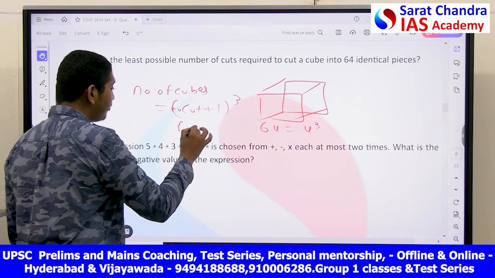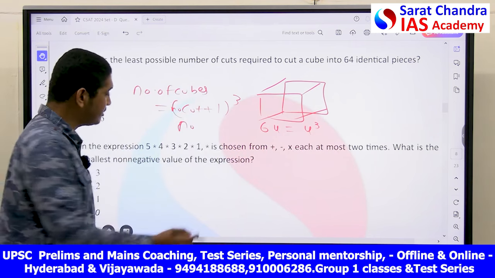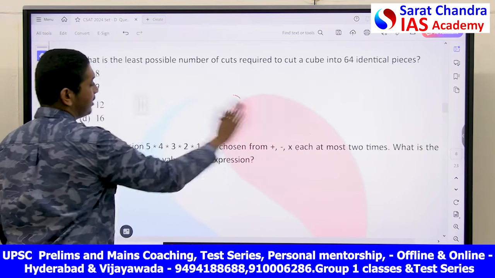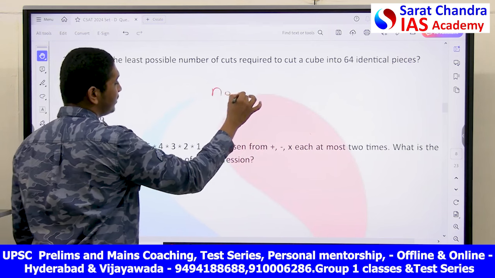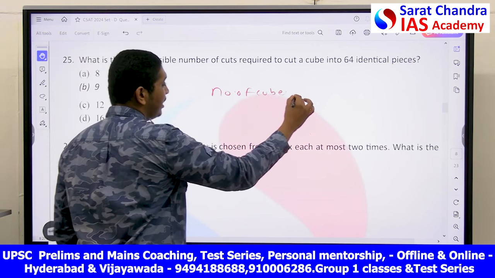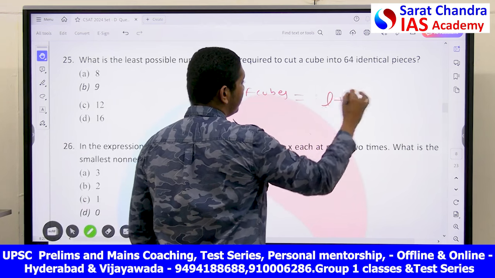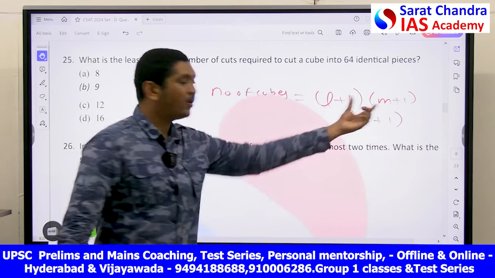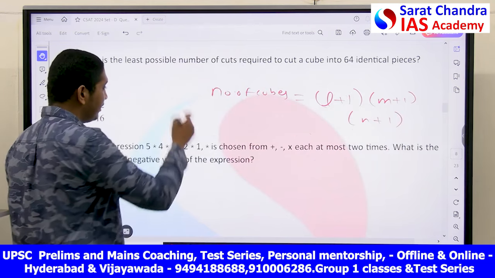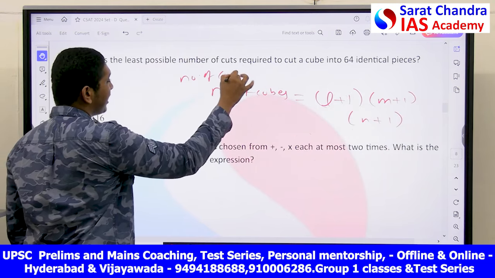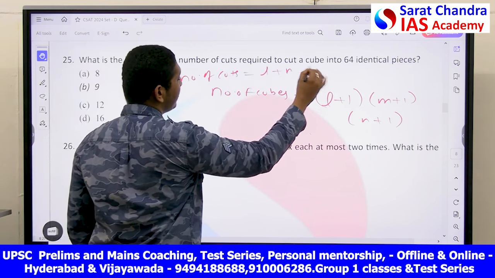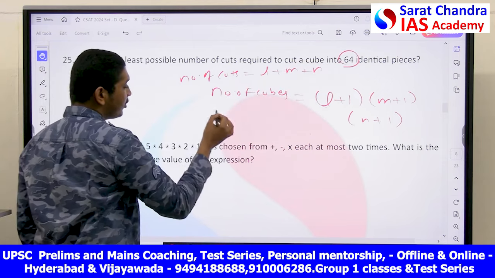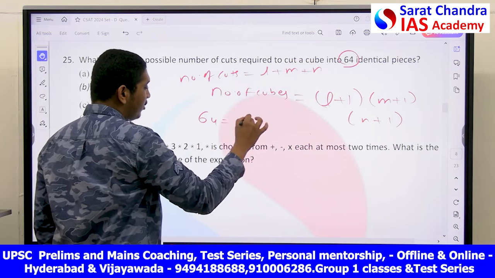That is number of single cut, number of cuts on that face will be equal to... I will rewrite the formula, you can understand it. Number of cubes is equal to (L plus 1) into (M plus 1) into (N plus 1). This is the cut on each one. Number of cuts is equal to L plus M plus N. If you check this, here you have number of cubes is 64. This is equal to 4 cube.